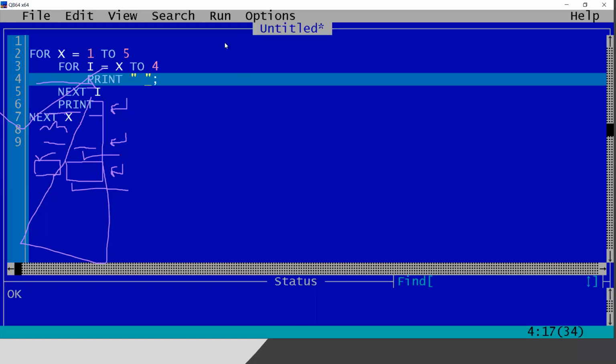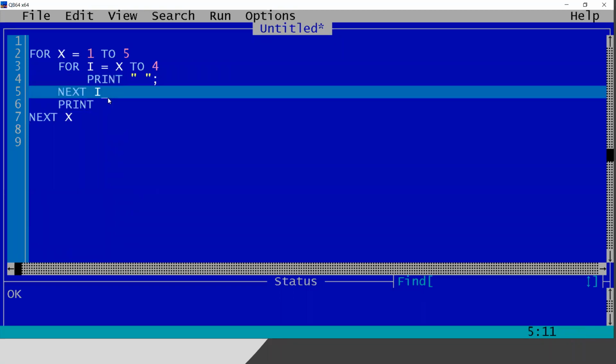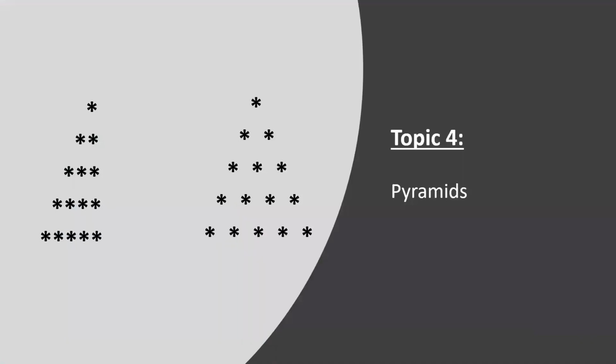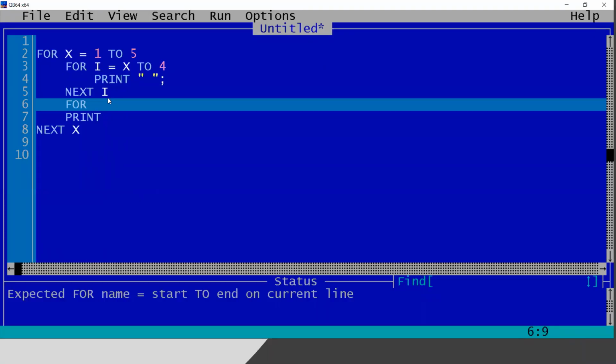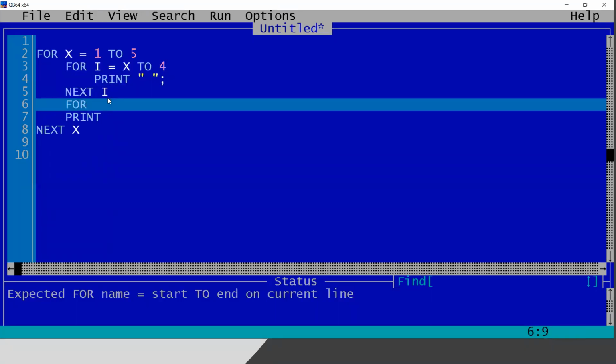Let me clear all the drawings. Before hitting enter, we will not introduce any other loops. Rather, we will write it here: in the first line, they are asking for 1 star. So it is simple. I can use either I once again or j, because the previous loop of I has already ended. You can use another I or any other variable. There are multiple variables you can use, but I will use I once again because I feel comfortable with I. So I equals 1 to x.